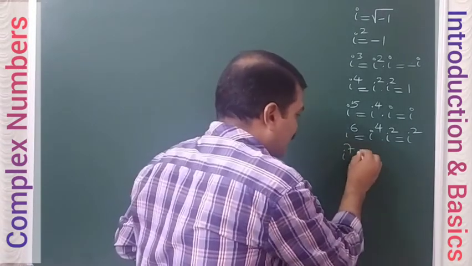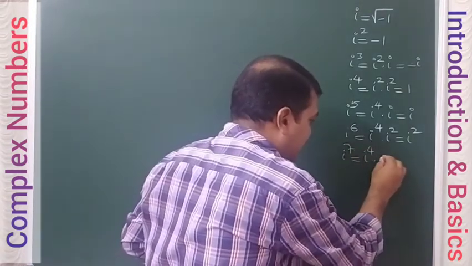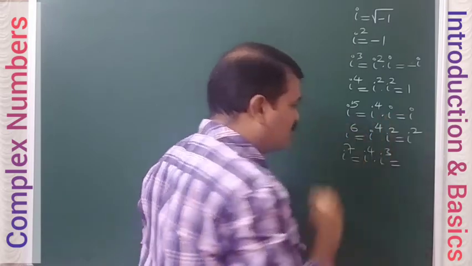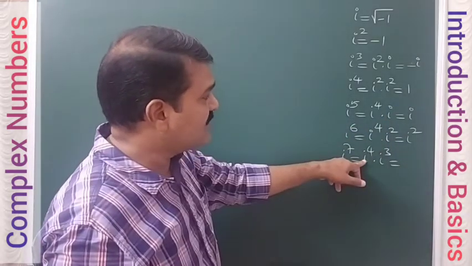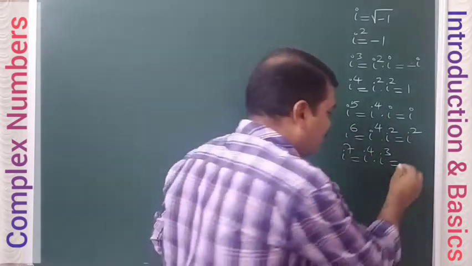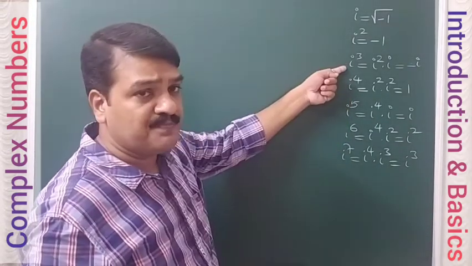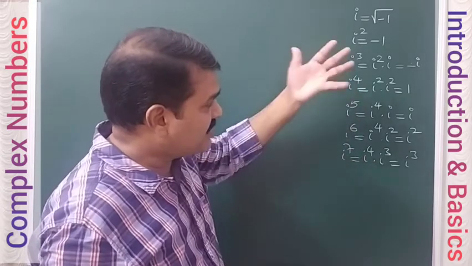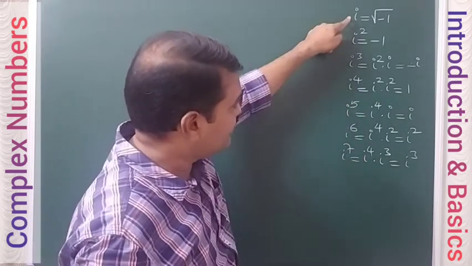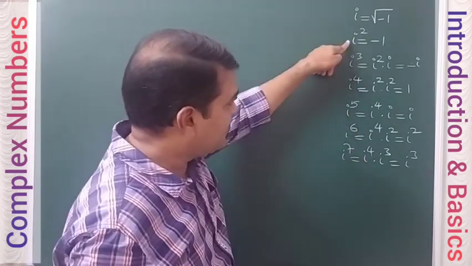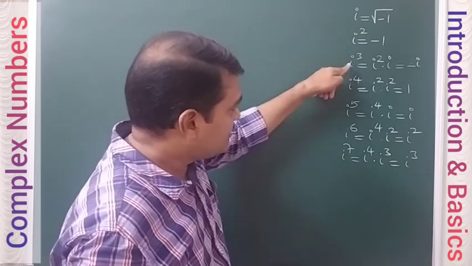So if you continue, i power 7 can be written as i power 4 into i cube. Again, i power 4 is 1, so 1 into i cube means i cube only. So i power 7 is the same as i cube. You can see the repetition process. i power 5 is the same as i, i power 6 is the same as i square, i power 7 is the same as i cube.